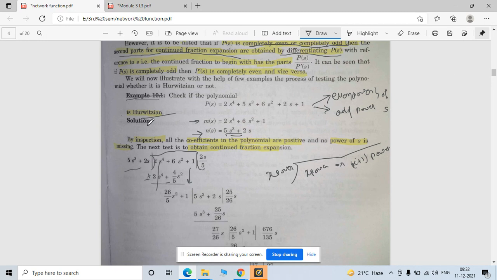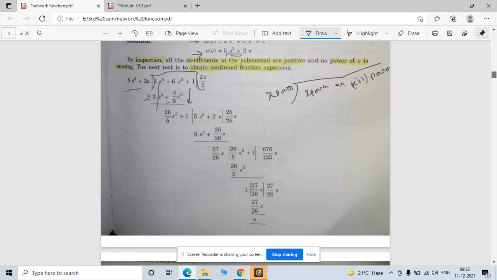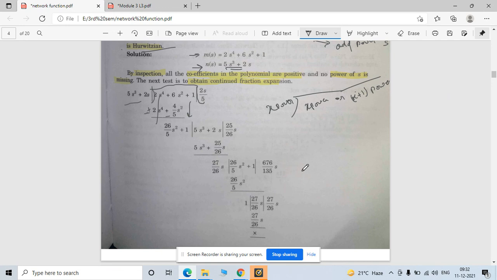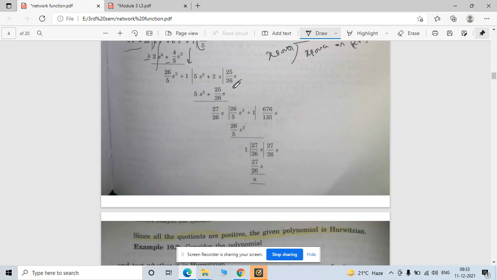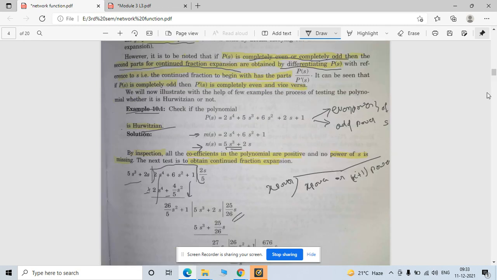For this criteria, the Hurwitz criteria, all the coefficients of the quotients must be positive, or you can say all quotients must be positive. Then only this function follows this criteria. Okay. So now observe here, all coefficients are positive. So this function follows this criteria. So by using this step, you can observe whether your function follows that criteria or not.